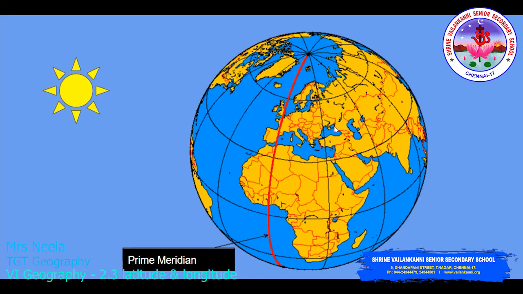As the earth rotates, the sun shines directly over each meridian once every day. When the meridian of Greenwich, that is 0 degree longitude, has the sun directly overhead, every place along this meridian has noon or midday.